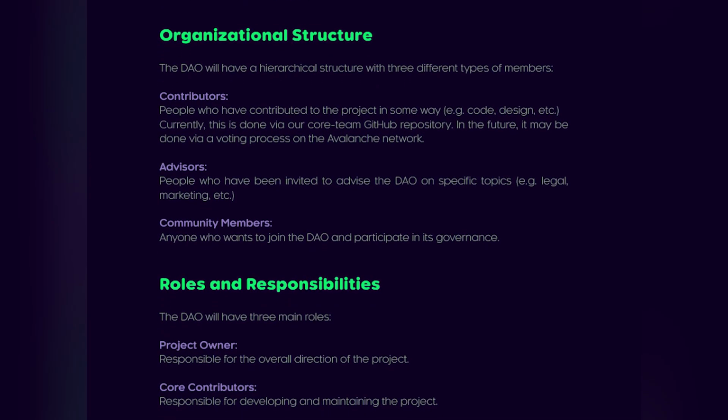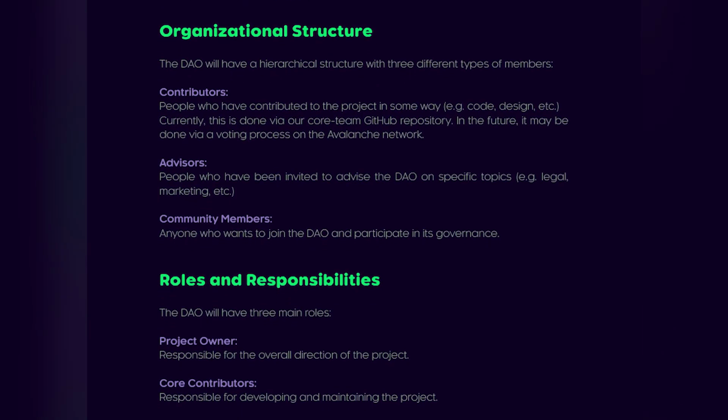Organization structure. The DAO will have a hierarchical structure with three different types of members: contributors, people who have contributed to the project in some way. Currently, this is done via our core team GitHub repository. In the future, it may be done via a voting process on the Avalanche network. Advisors, people who have been invited to advise the DAO on specific topics. Community members, anyone who wants to join the DAO and participate in its governance.